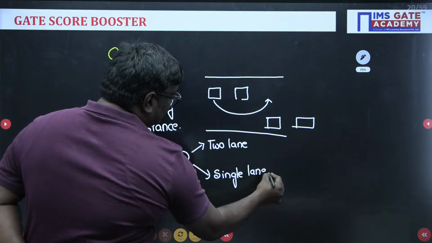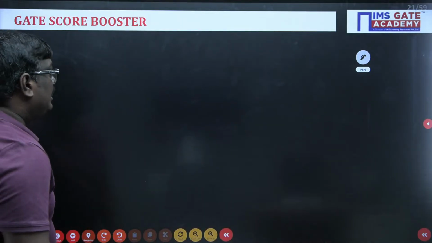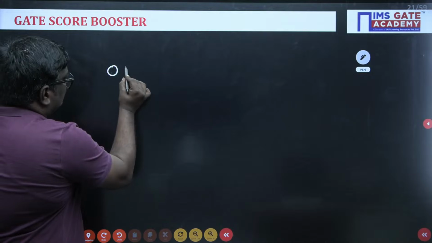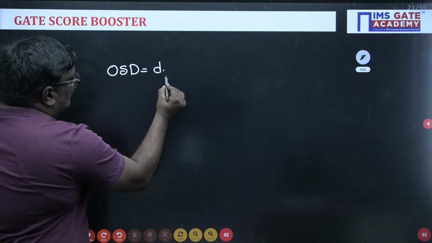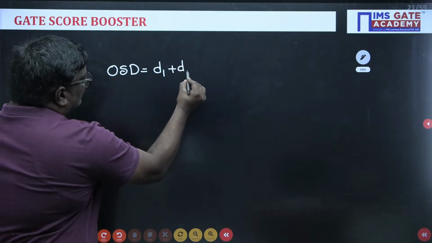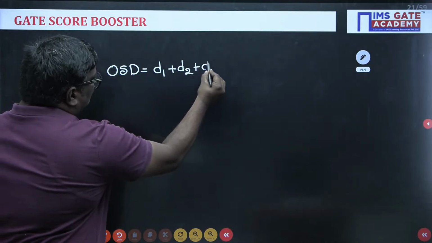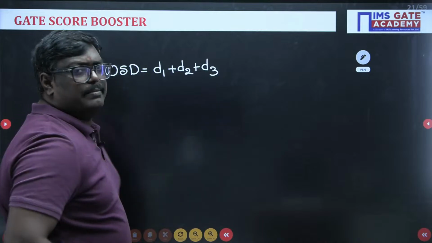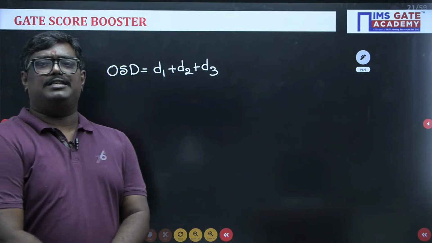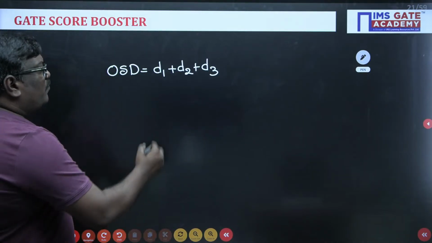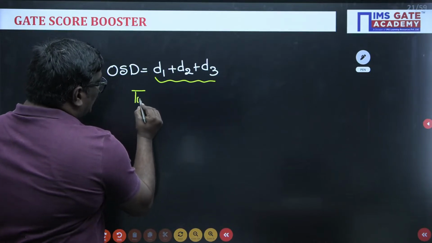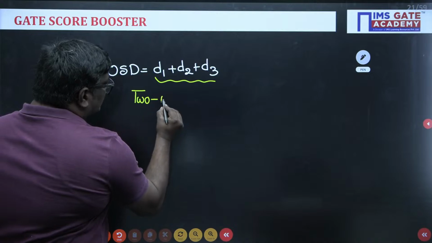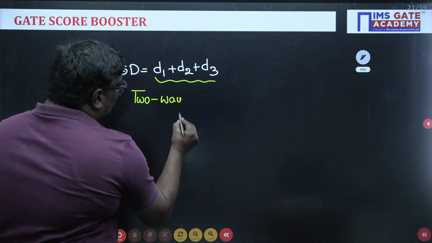See students, here OSD can be written as D1 plus D2 plus D3. Can anyone tell me what this formula is for? This formula is for a two-way road.